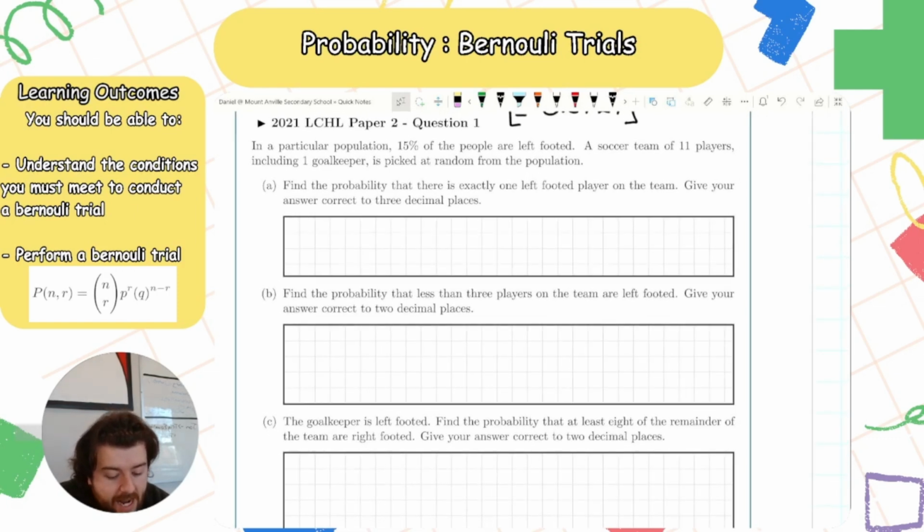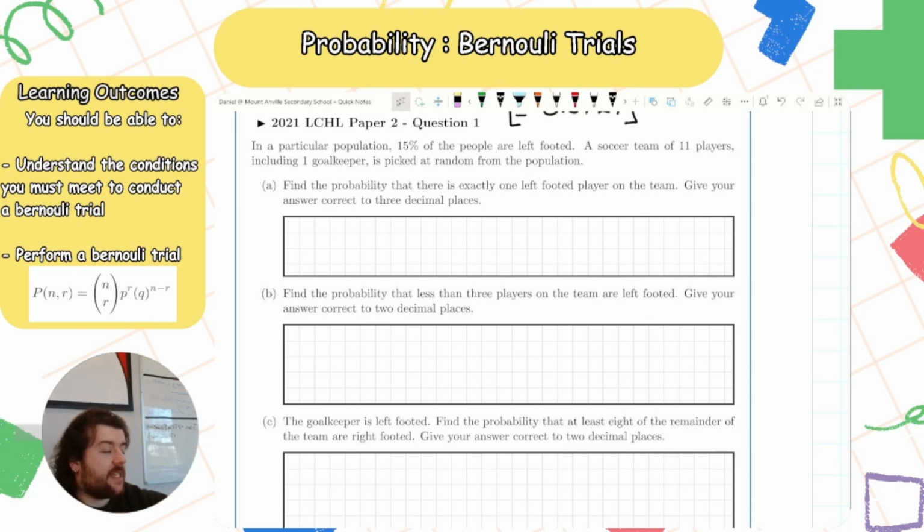2021. In a particular population, 15% of people are left-footed. A soccer team of 11 players, including 1 goalkeeper, is picked at random from the population. Find the probability there is exactly 1 left-footed person on the team. Give your answer correct to 3 decimal places.